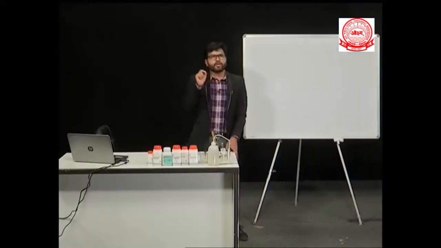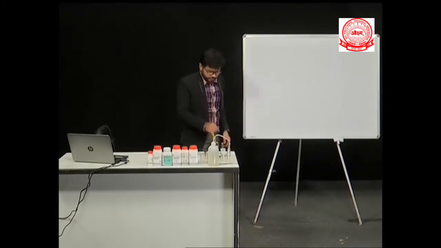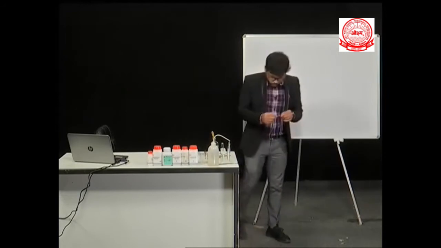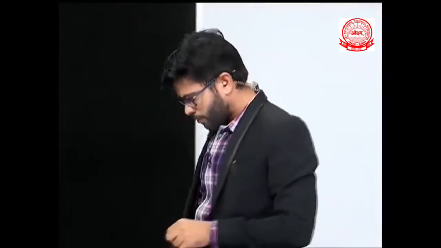Milk left at room temperature during summer gets converted into curd. An iron pan exposed to the open environment for certain days gets rusted. If you can see, I am holding one iron nail. It has got rust on it. This is because it was exposed for a longer duration of time and the rust got deposited on it.